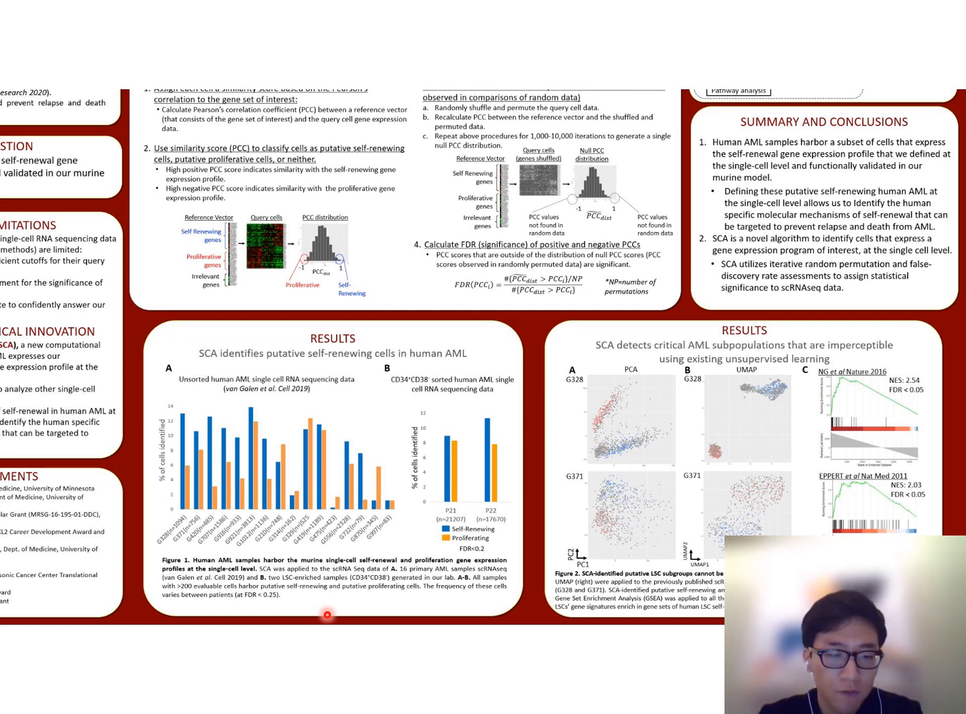In summary, these findings demonstrated that the transcriptional mechanism of self-renewal that we defined in murine AML is similarly expressed in human AML. Next, we asked whether existing unsupervised learning methods can be used to detect putative human LSCs and putative proliferating cells in order to compare SCA to existing methods. We visualized the data using unsupervised learning algorithms such as PCA and UMAP. While SCA-defined putative human LSCs and proliferating cells are enriched in distinct subgroups,